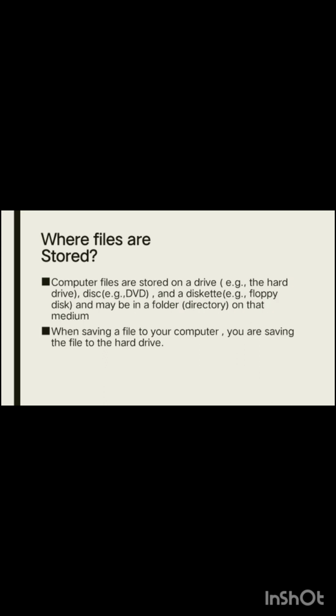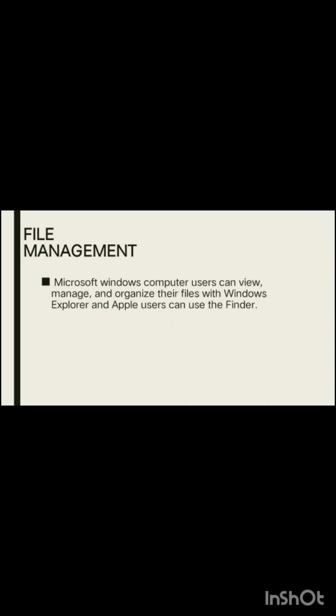Where are files stored? Computer files are stored on a drive, for example a hard drive, a disk, for example a DVD, and a diskette, for example a floppy disk, and maybe in a folder or directory on that media. When saving a file to your computer, you are saving the file to the hard drive.